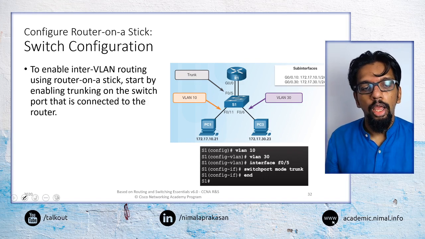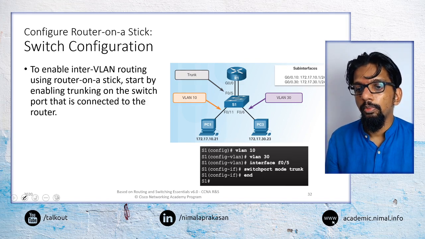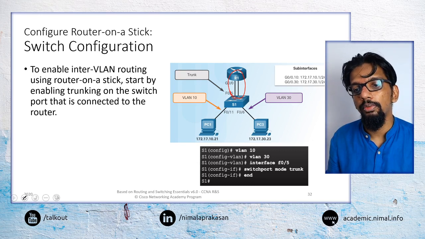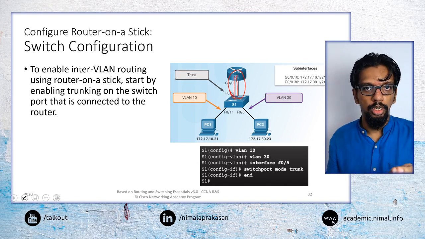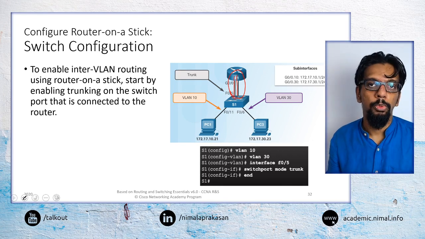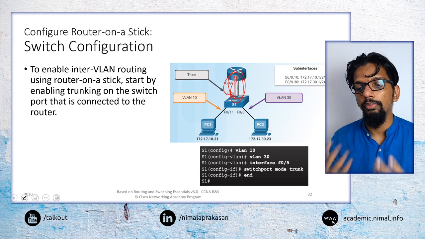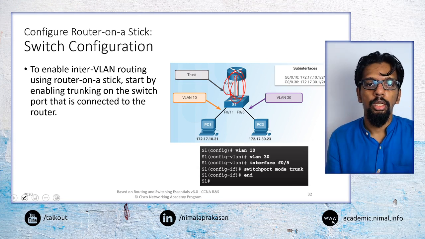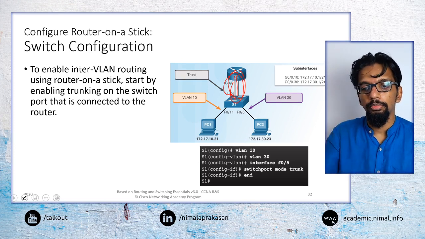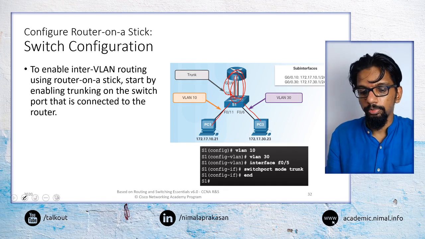Then at the switch end, the main configuration that we will have to do is this. In legacy VLAN routing, we made these individual links, and each of them were access ports, whereas here they have to be trunk ports. Because now it is a trunk for all the VLANs. So we will configure it as a trunk port compared to legacy VLAN routing. Then that will be trunking all the traffic between the switch and the router.